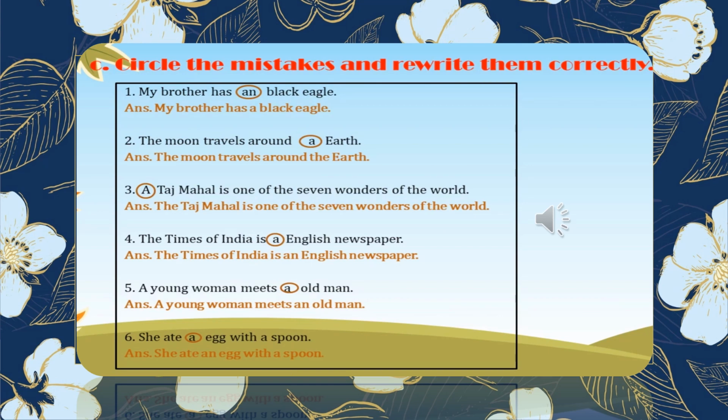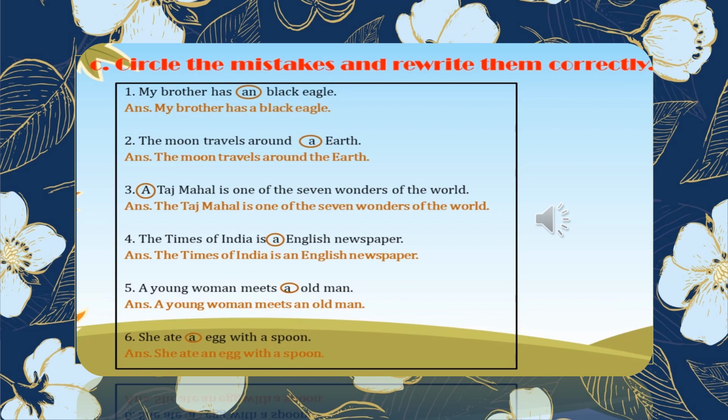In this exercise we will circle the mistakes and then rewrite them correctly. We will write them again. My brother has an black eagle. An should not be here, so we have circled it. And the correct answer is: my brother has a black eagle, because black starts with B and B is a consonant. Number 2: The moon travels around our earth.